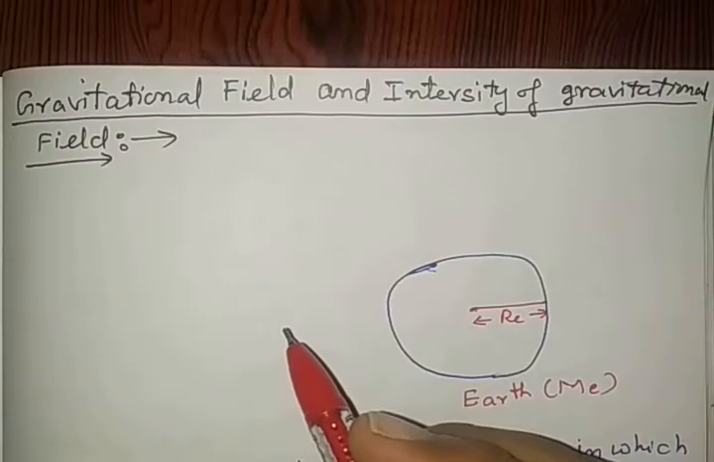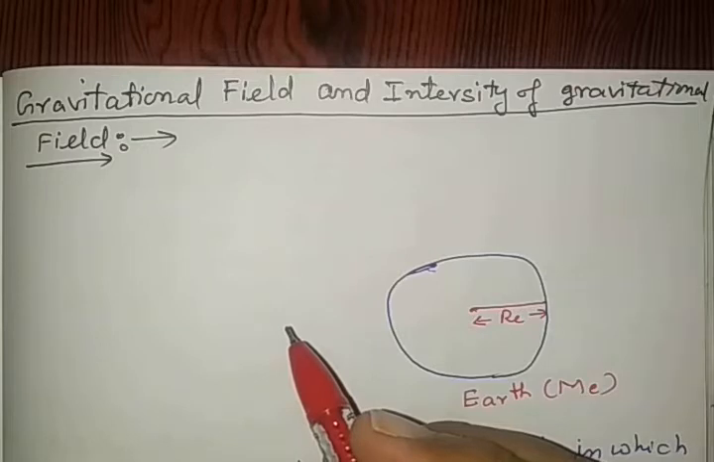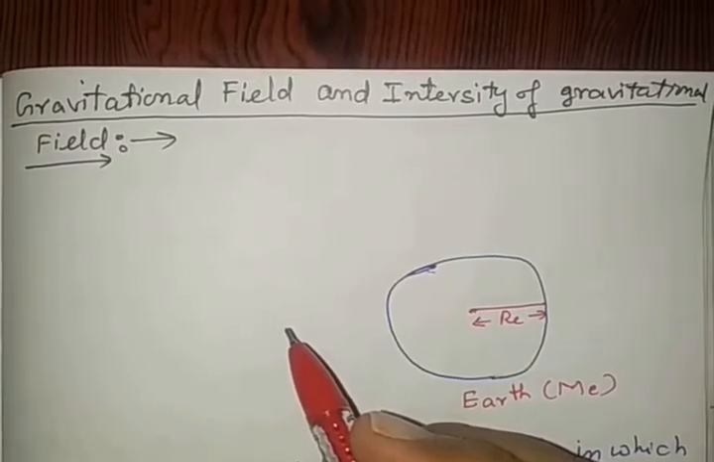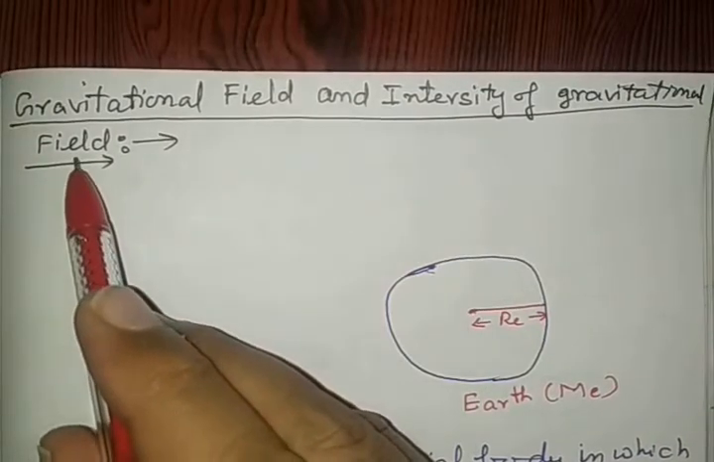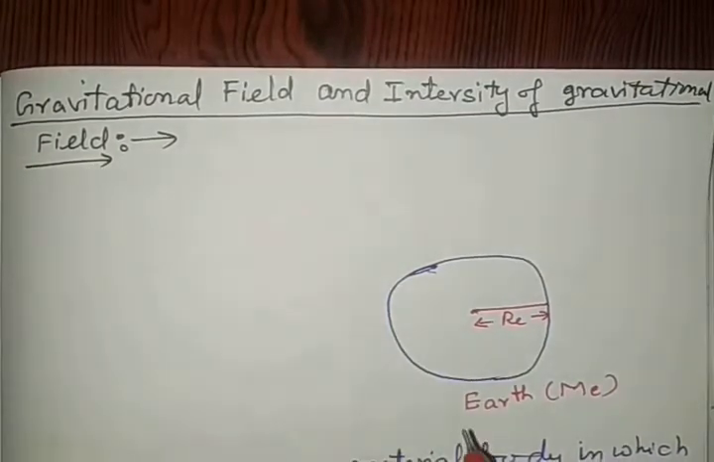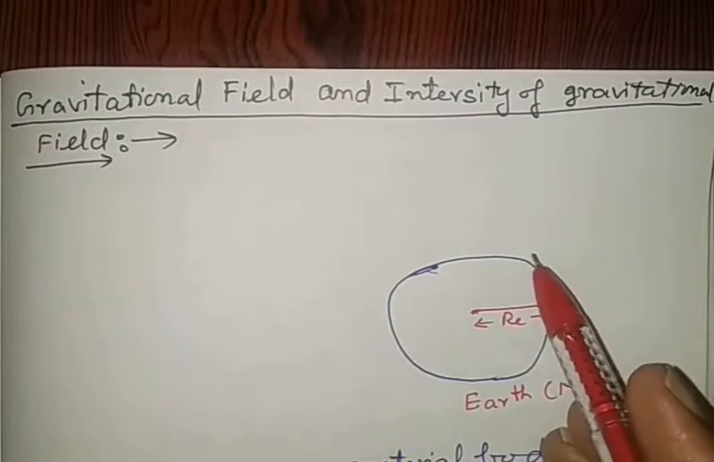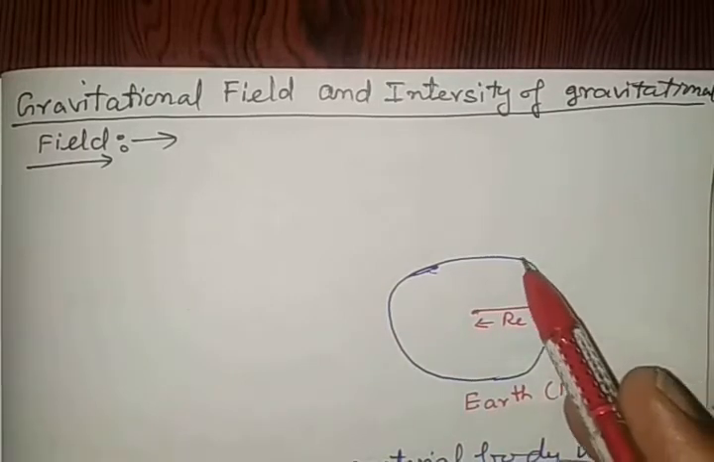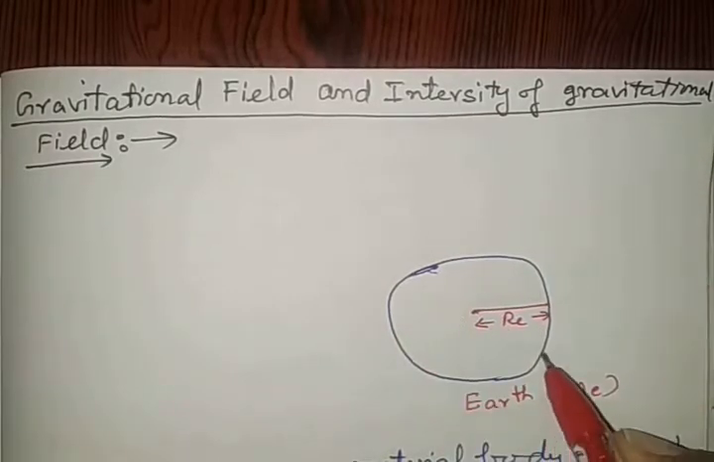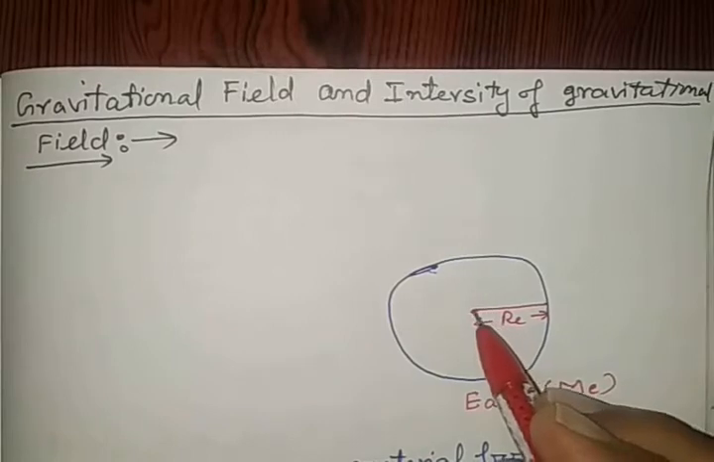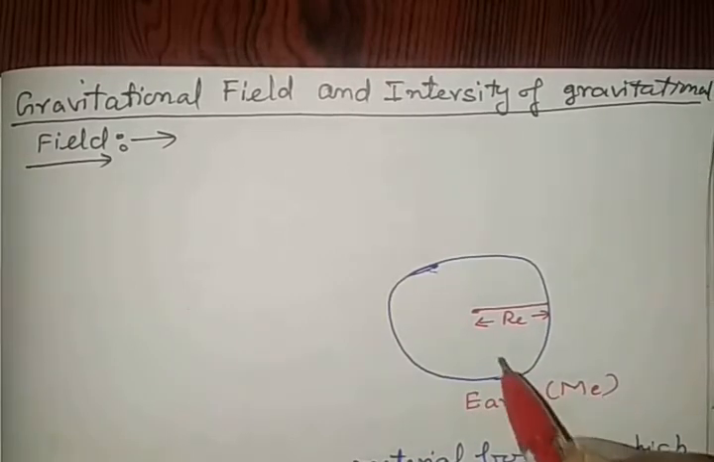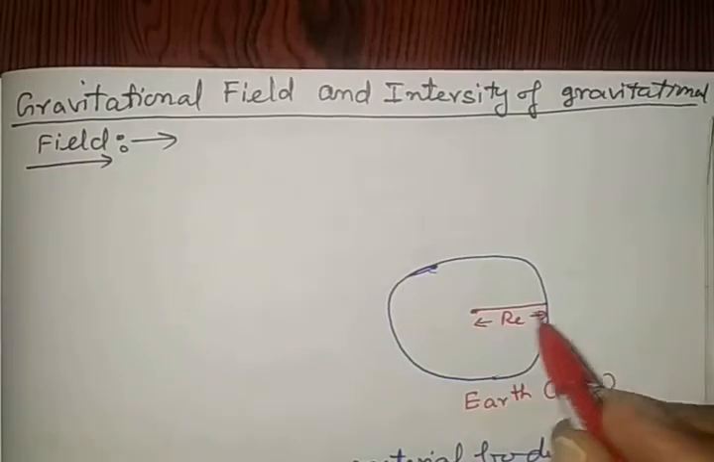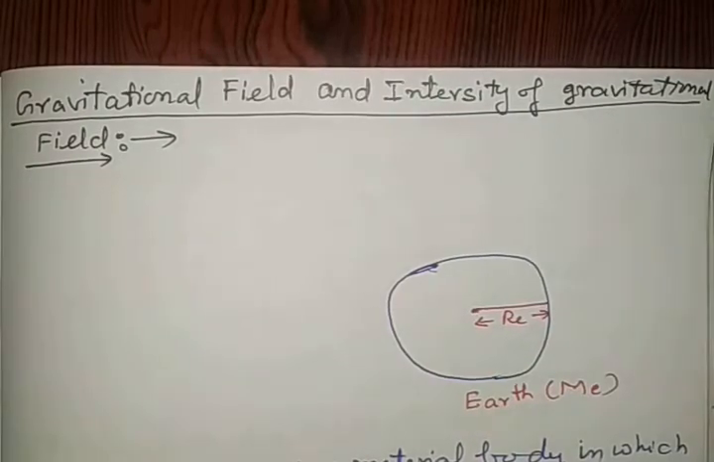Hello everyone. We are going to see a topic: gravitational field and intensity of gravitational field. Here in the gravitational field, see very carefully. Let us consider this sphere with a radius RE. Let it be Earth of mass ME and its radius is represented by RE here in the diagram.